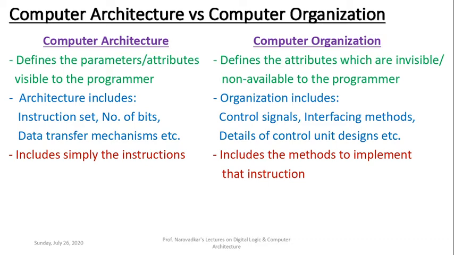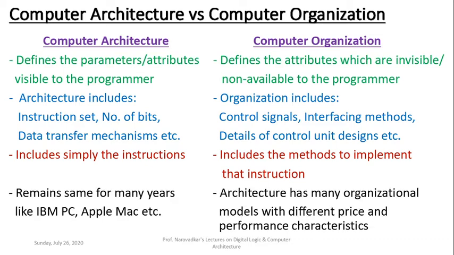And then the last point of difference is a generalized one, which has been stated here: architecture remains the same for many years, like the IBM PC architecture. We have been using it for the last so many years, 30-40 years. Similarly, the Apple Mac architecture.